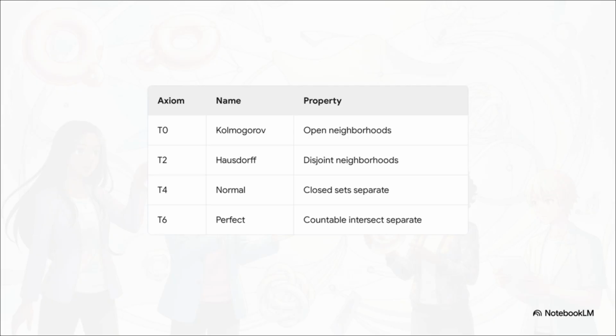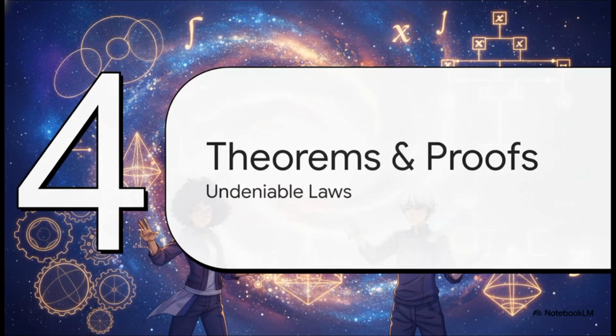And this strictness increases all the way down to T6, perfectly normal spaces, where entirely disjoint closed sets can be cleanly separated by continuous functions. Section 4, Structural Theorems and Proofs. Let's see how mathematicians actually wield these axioms to prove undeniable structural laws, distilling two really massive proofs into their core logical steps.